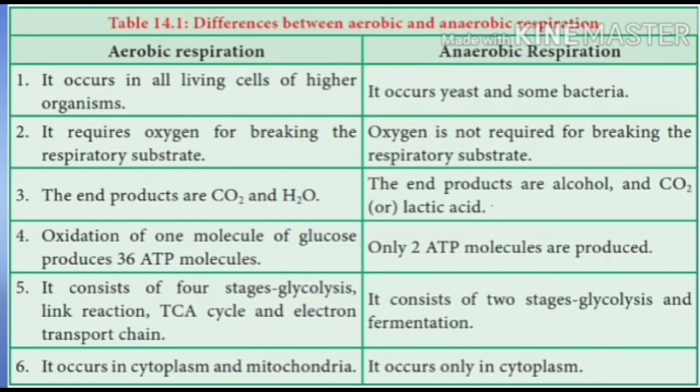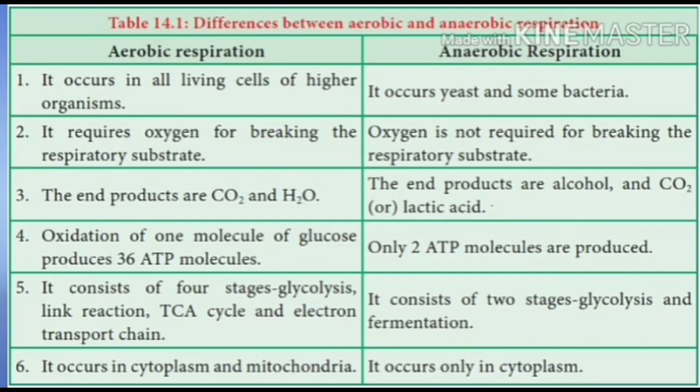The fifth difference is that aerobic respiration consists of four stages. The first stage is called glycolysis. The second one is the link reaction, which is in between glycolysis and Krebs cycle. The third stage is the TCA cycle, the tricarboxylic acid cycle. The fourth one is the electron transport chain. But anaerobic respiration consists of only two stages: glycolysis and fermentation.